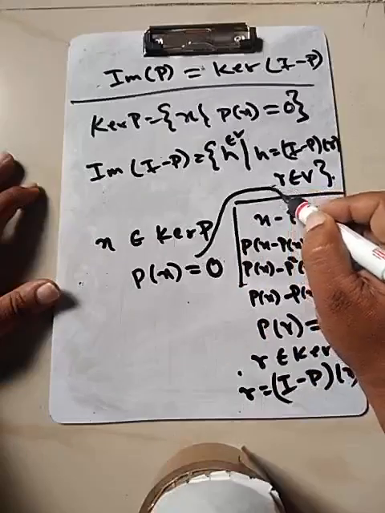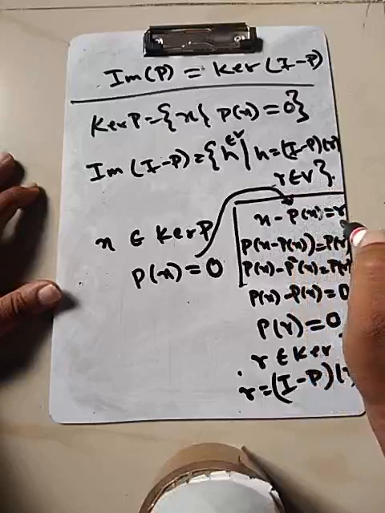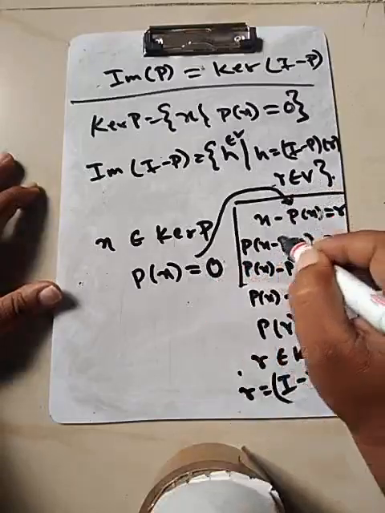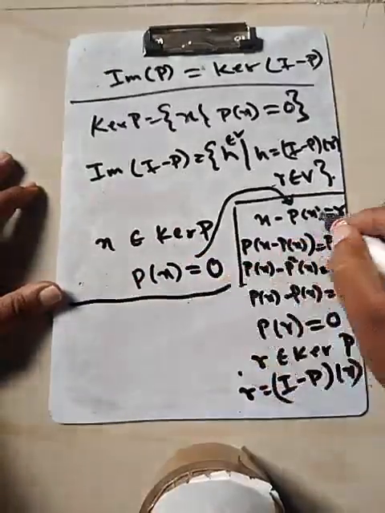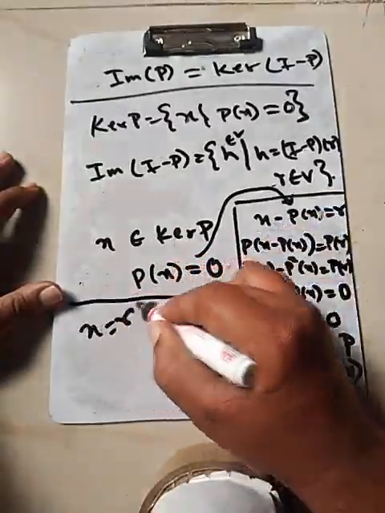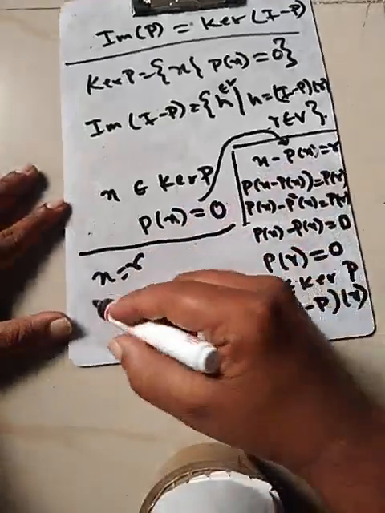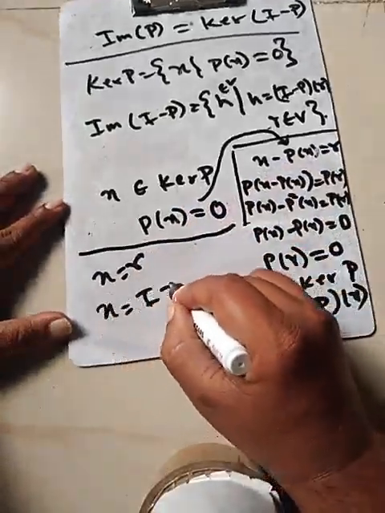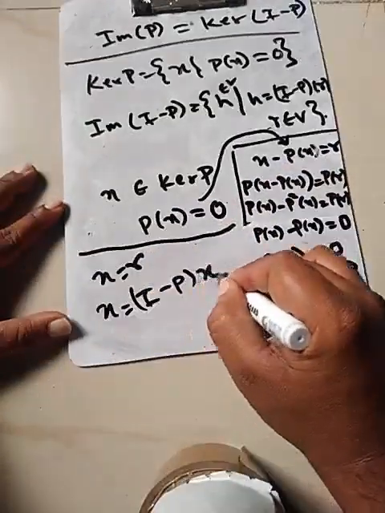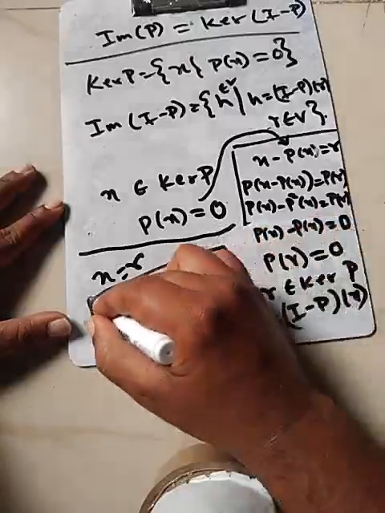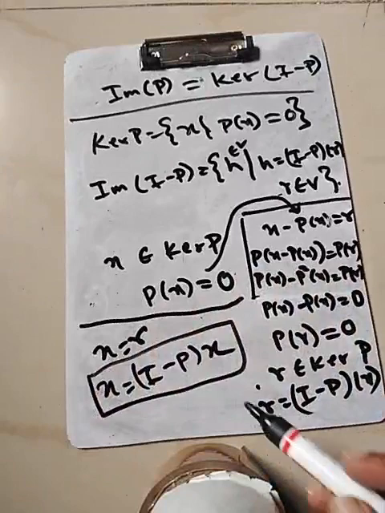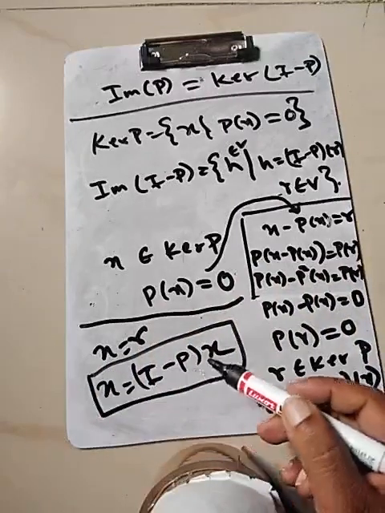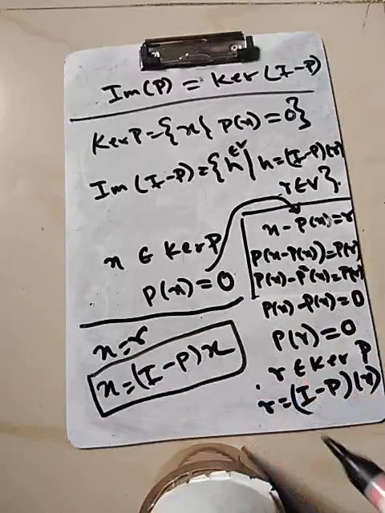If you have this object, x minus P of x is already 0. So in fact from here r is equal to x. So x is equal to r. Substitute here. So what we have got, x is equal to I minus P of x. So in fact x is a typical object, x is in fact in the image of I minus P, and so on.